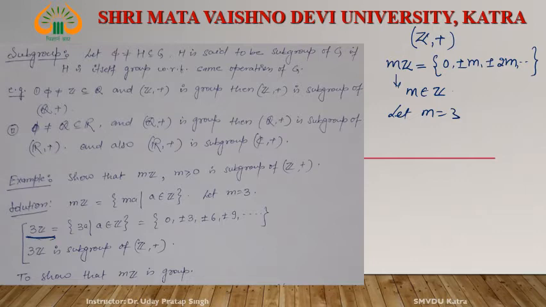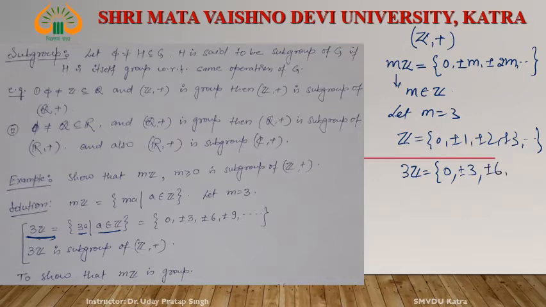Then 3Z is the set of 3a, where a belongs to Z. The elements of Z are 0, plus or minus 1, plus or minus 2, plus or minus 3, and so on. Then 3Z is 3 times 0, which is 0, 3 times 1, which is 3, 3 times minus 1, which is minus 3, plus or minus 6, plus or minus 9, and so on.